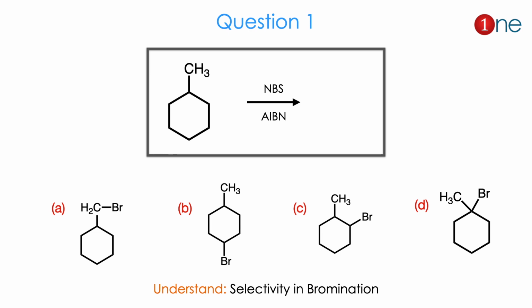Let us see question number 1. The starting material is cyclohexane with a methyl group attached, so methylcyclohexane, and the reagents are NBS and AIBN. Here the 4 choices are given. The bromine position is different in all the products: bromine on the alkyl group, or bromine in the ring at the first, second and third positions. So you have to understand that the question is about selectivity in bromination.